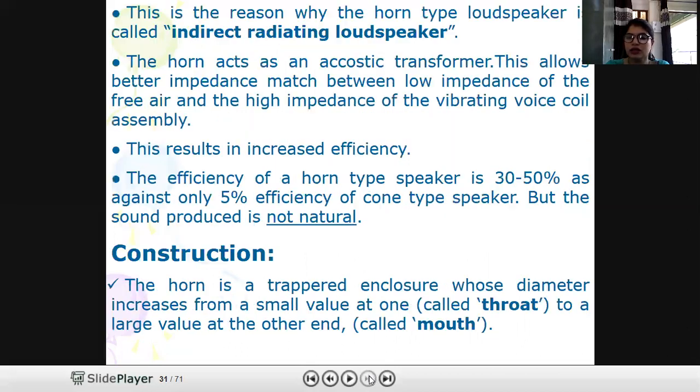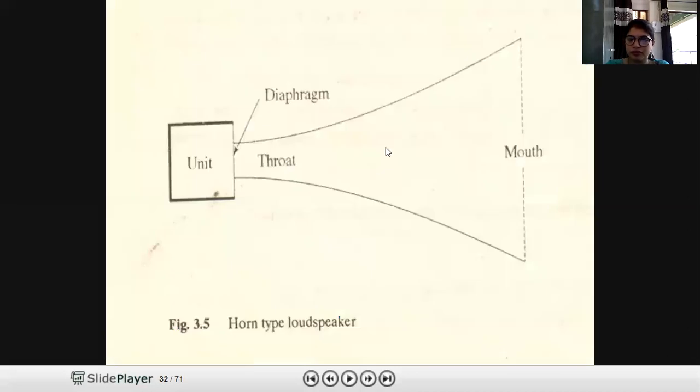How does it work? This is the diagram of a horn type loudspeaker. You can see this unit is similar to a moving coil microphone, and here is the diaphragm of the moving coil or cone type microphone. Now we are not directly radiating our sound from here to air.